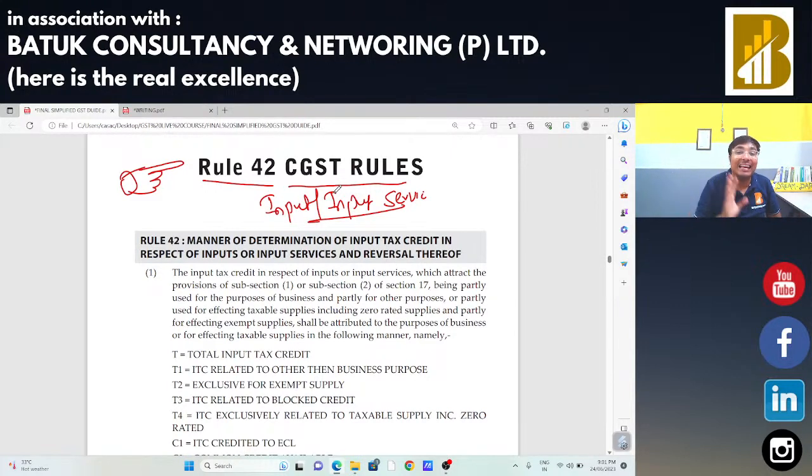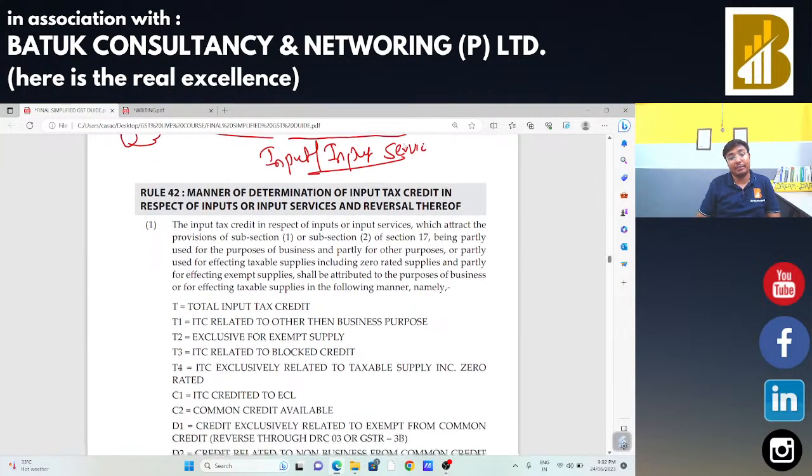So you need to check very carefully that the reversal as per rule number 42 and 43 has been done by that particular entity or not. First, we are going to start our discussion on rule number 42, which is applicable in case of inputs and input services.